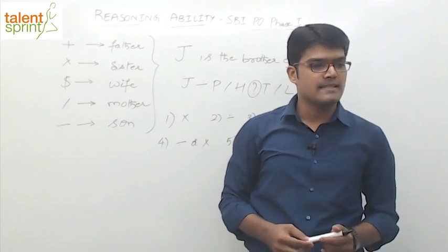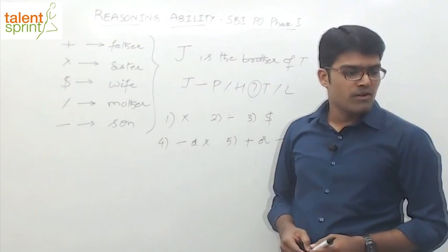I think many of you have got the answer as option 1, and some of you have got other options.